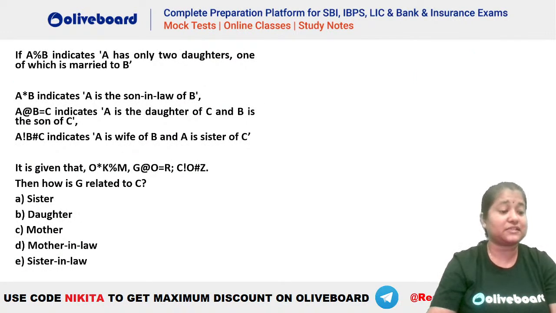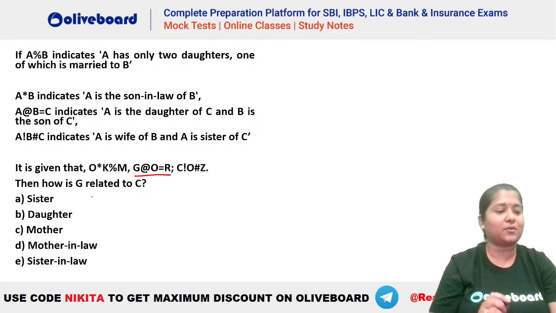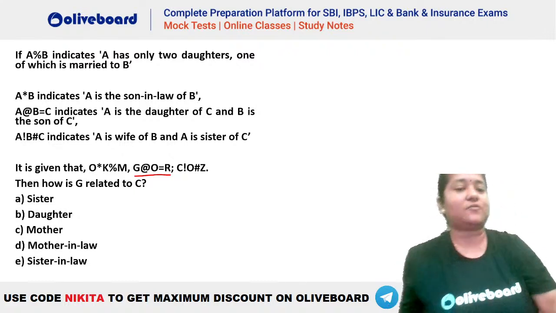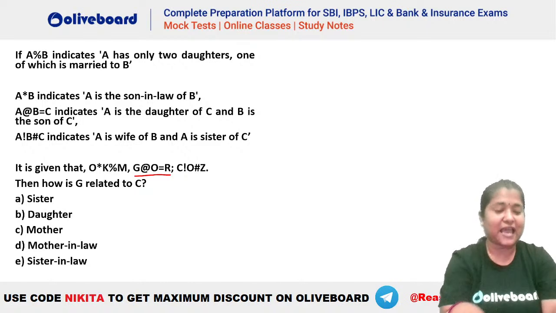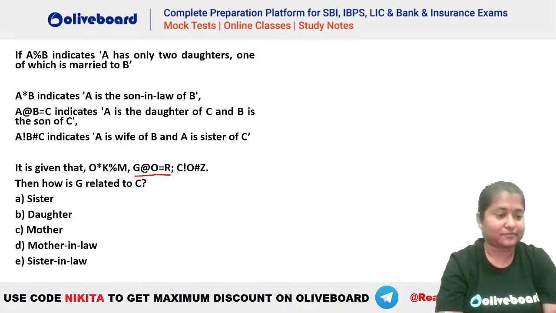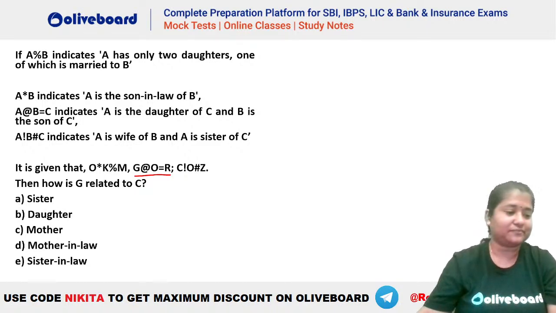Next question on your screen. Let's have a look at this one. Let's try. Chalo, try this out. Be careful with this particular relationship, that is G at the rate O equal to R. We can make mistakes in here, so be careful. I'm already telling you, be careful with the second hint that is given, G at the rate O equal to R. Okay? Chalo, let's try.